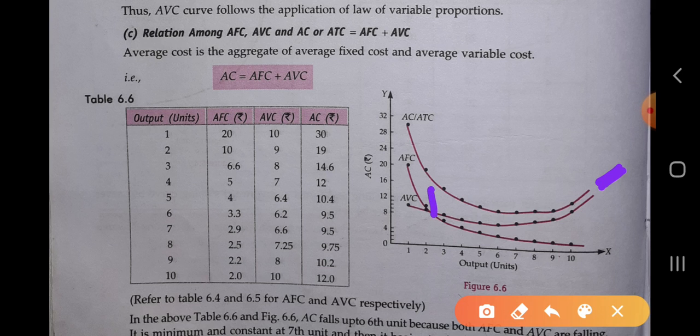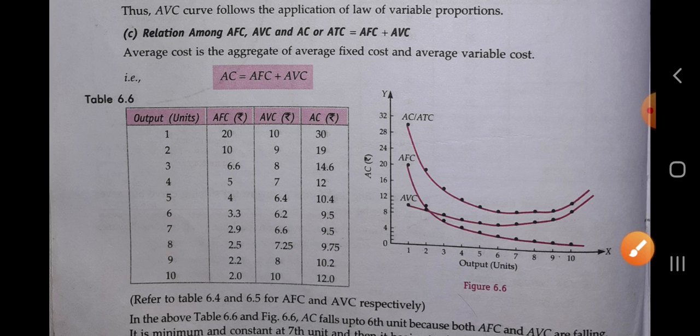Initially the difference between both of them is too much, but after that it starts declining. And AFC goes on decreasing as output increases. You see, when the output is increasing, AFC is decreasing.